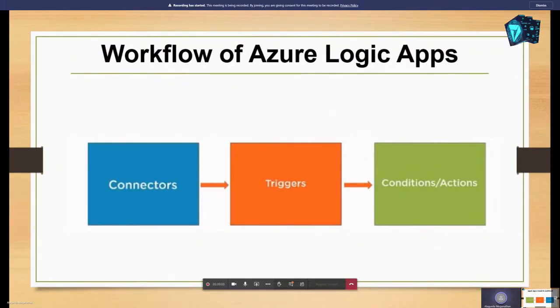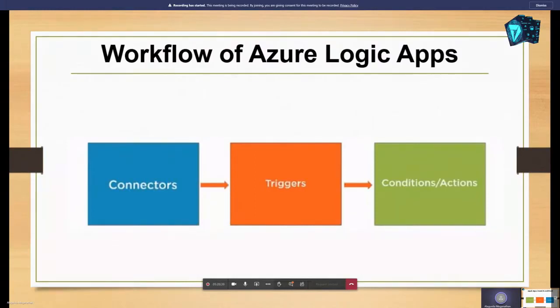Now I am going to show you the trigger. A trigger is an event that starts a new instance of a workflow on a specific event, like adding a new record in the database or the arrival of an email. Triggers are events that start a flow. So whenever you receive an email with an attachment, the trigger will happen. This is what we call a trigger. Whenever the trigger happens, what should be done? That is the conditions or actions.